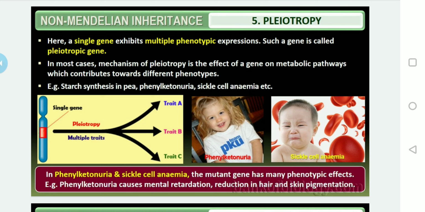There are three possibilities, isn't it? In phenylketonuria and sickle cell anemia, the mutant gene has many phenotypic effects. For example, phenylketonuria causes mental retardation and reduction in hair and skin pigmentation. The disorders we will discuss again in detail later. Here we will discuss only the examples.